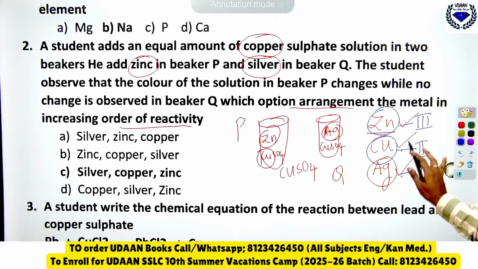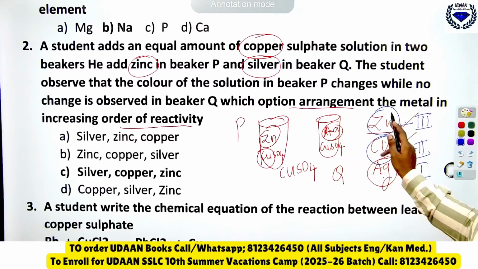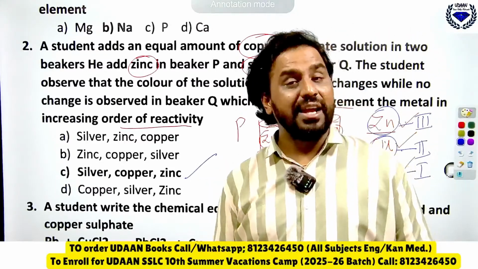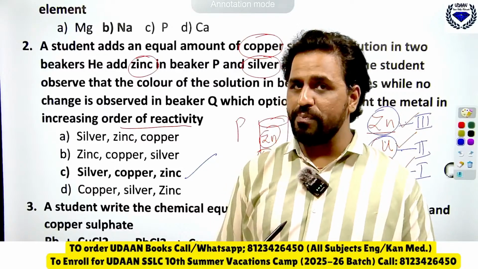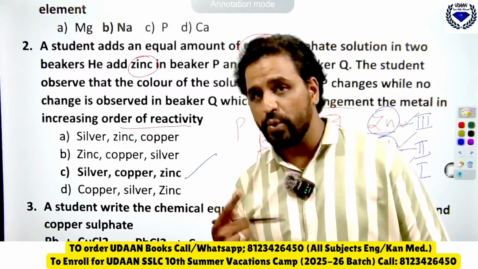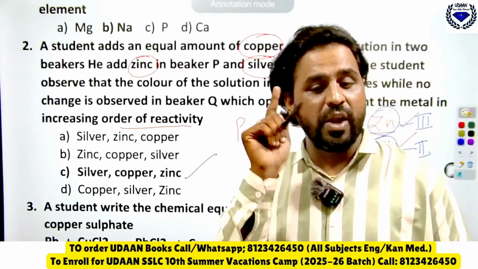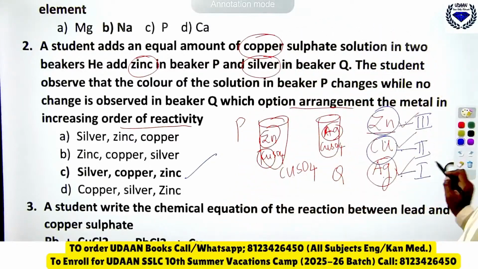So 1, 2, 3, it is an increasing order. Silver, copper and zinc is the right answer. Here when it comes to metals and non-metals, you should know the reactivity series thoroughly. You must know it. There is no other option. Okay, let's come to the next question.